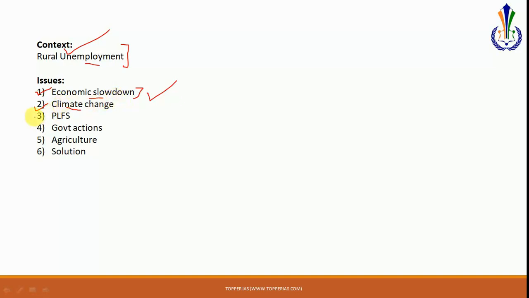So that is important. Another thing that has been talked about is in the context of the PLFS survey. We have discussed this in very much detail. This is the Periodic Labour Force Survey report which had just been released after the election results were out. They showed that there is a dramatic rise in the unemployment rate. This was the highest in 45 years, that is since 1972 to 1973. Till date, this unemployment rate in the country is very high.